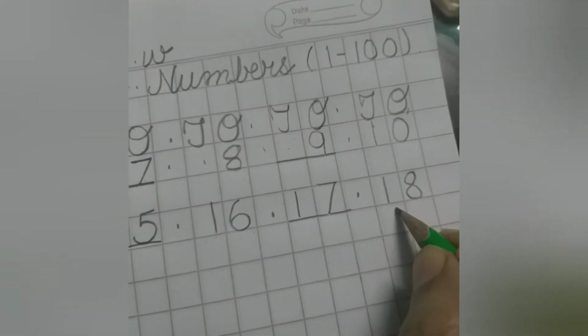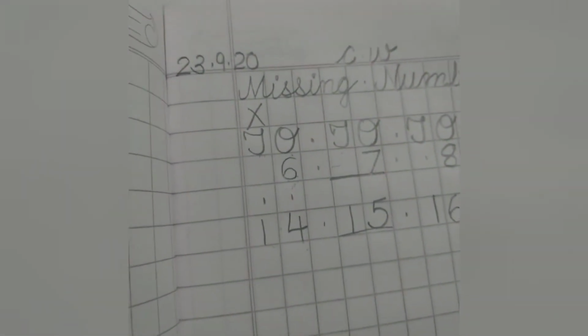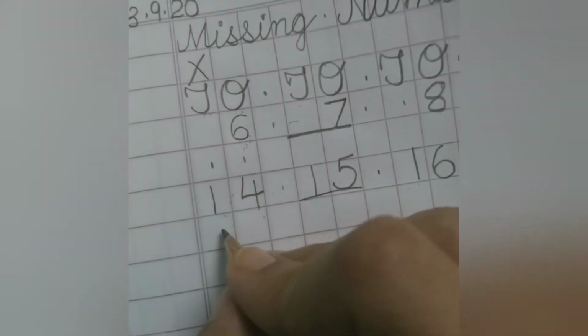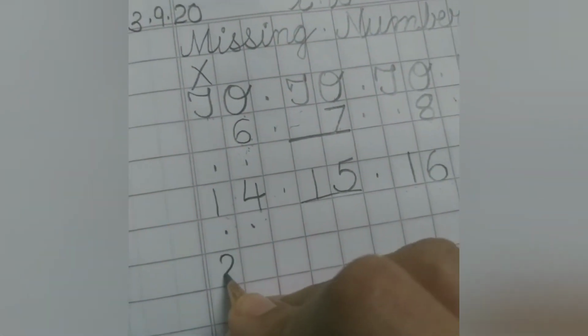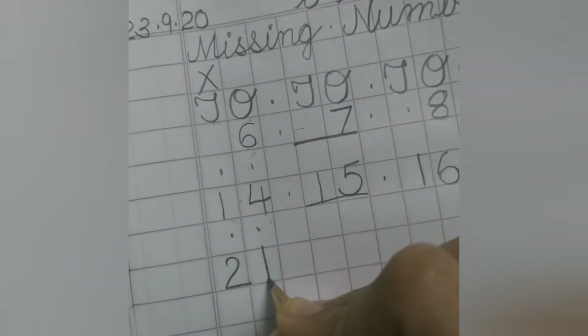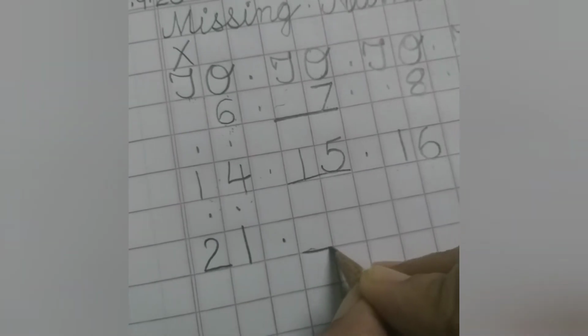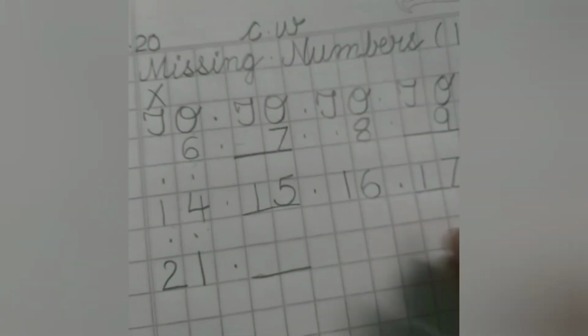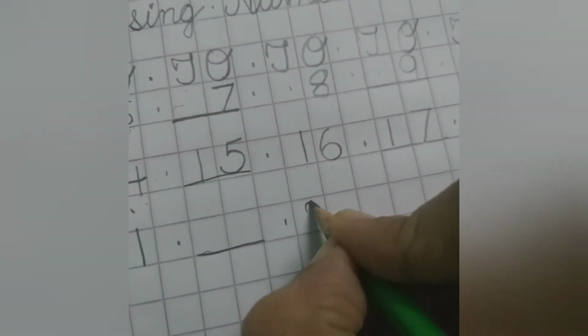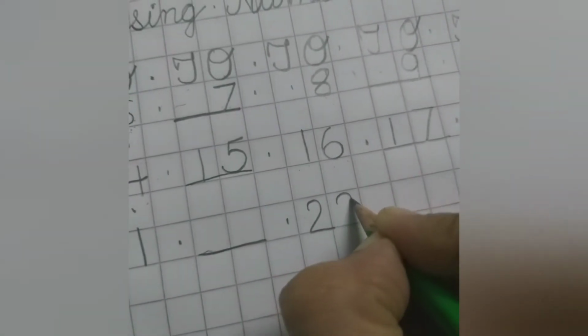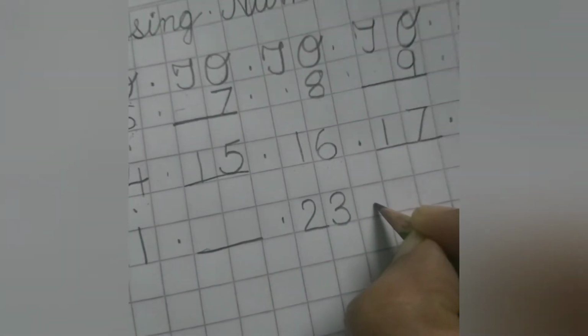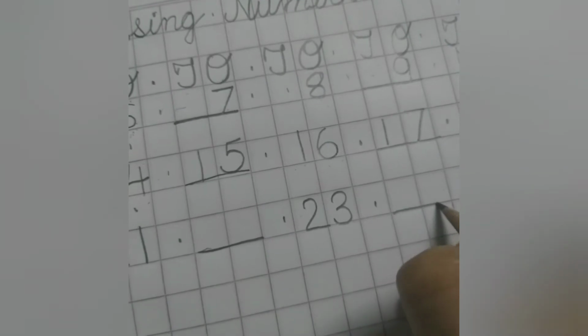And 18. Alright, understood how we have to do it? Now leave the block. 2, 1, 21. Two numbers, that is why we have started from T. Leave the block. Underline. Now again leave the block. 2, 3, 23.